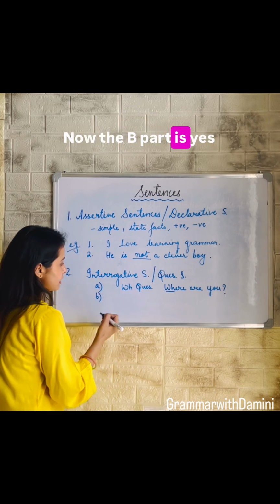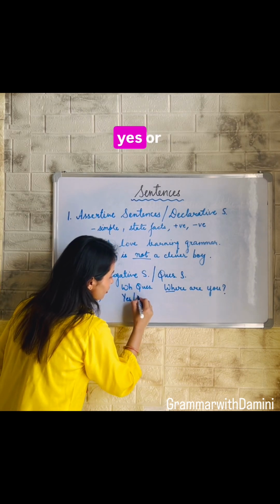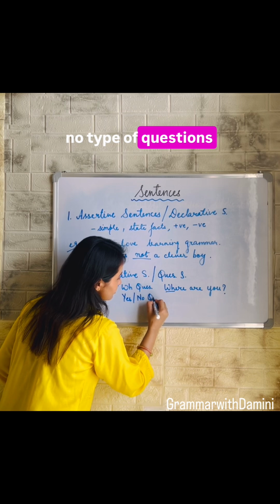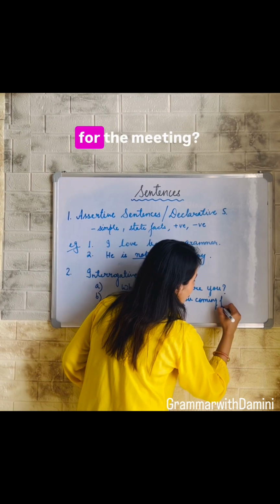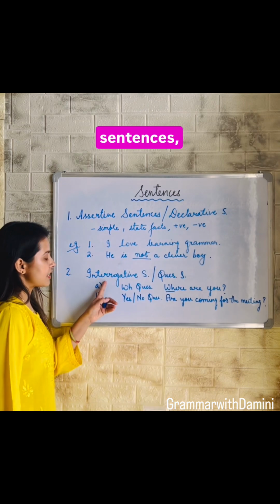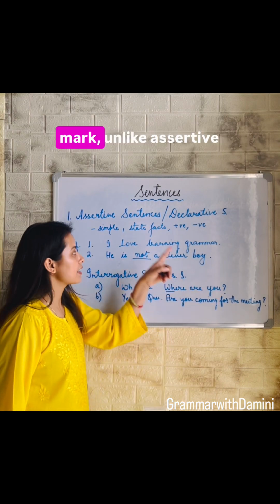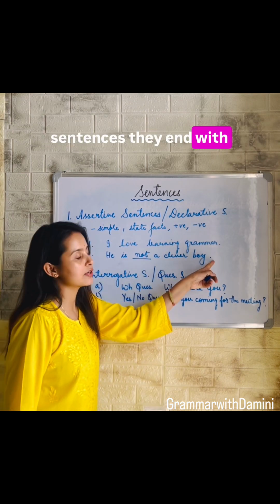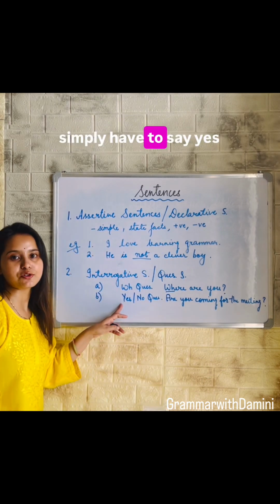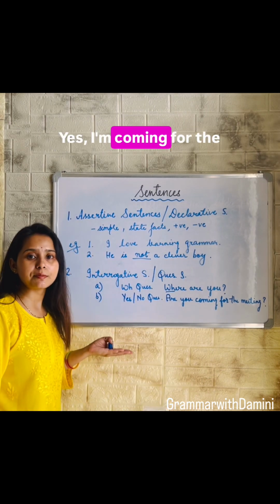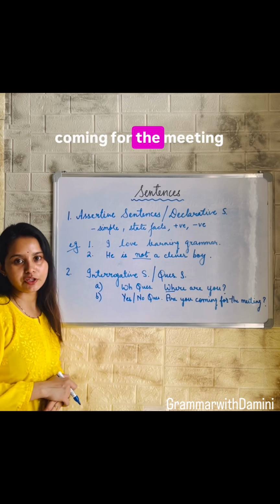Now the B part is yes, no. Yes or no type of questions. For example, I say, are you coming for the meeting? These kinds of sentences, they end with a question mark. Unlike assertive sentences, they end with full stop. So here, are you coming for the meeting? You simply have to say yes or no. Yes, I'm coming for the meeting, or no, I'm not coming for the meeting.